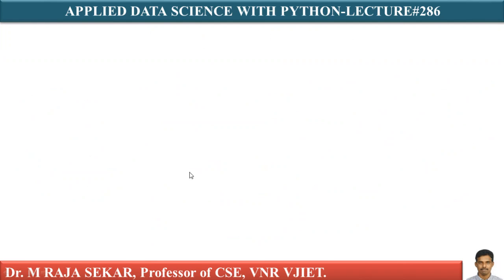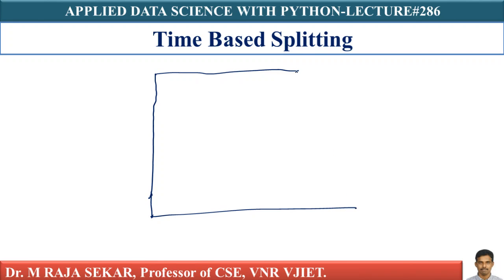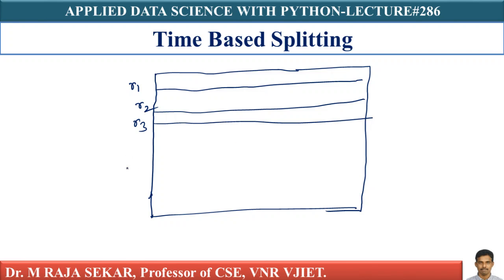Let me redraw it. My data set is like this. Let me assume this is my Dn, isn't it? In this particular data set, let me say I have reviews. R1 is my first review and R2 is the second review. In similar manner, R3 is the third review, and so on. How many reviews do we have? We have n reviews. Let me say Rn is the nth review, isn't it?